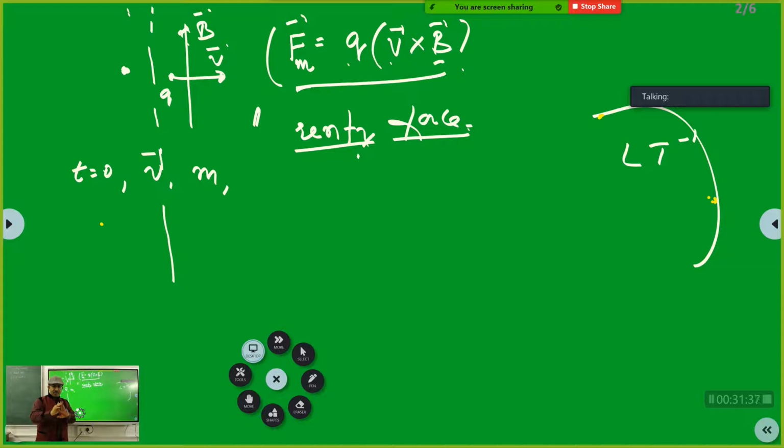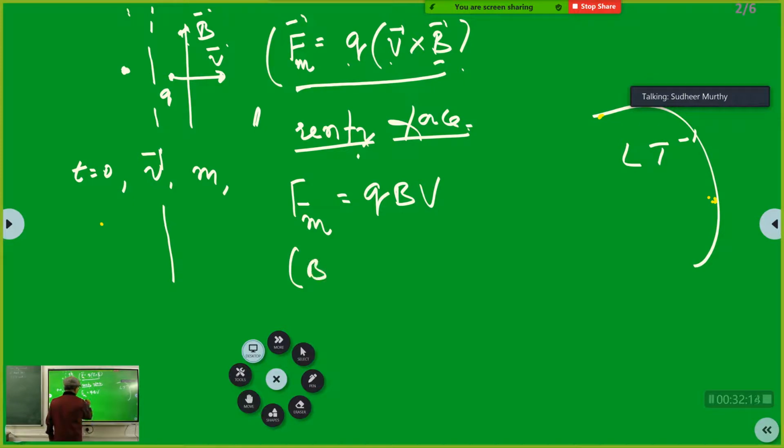In general, consider V bar and B bar perpendicular to each other. Then it is qVB sin theta, and sin theta becomes 1. In dimensional analysis, we don't bring direction into the picture. So it simply boils down to the magnitude of the magnetic force being qVB. This is the magnitude. Now we want the magnitude of B bar, so I don't have to write the bar here.